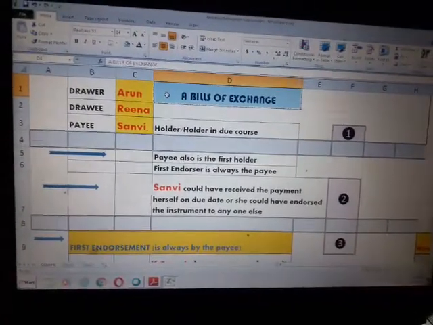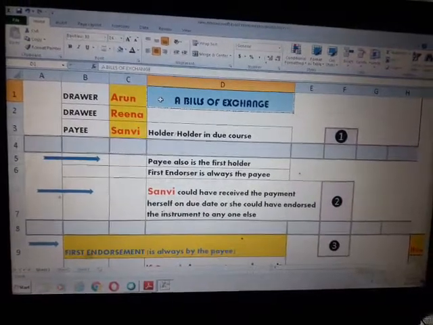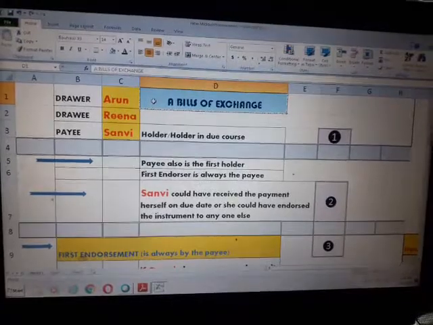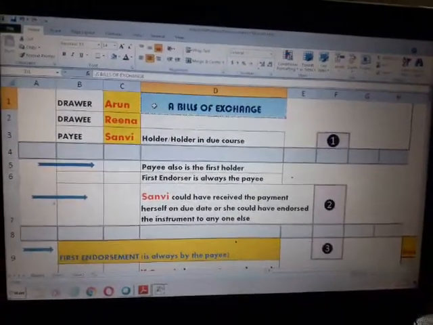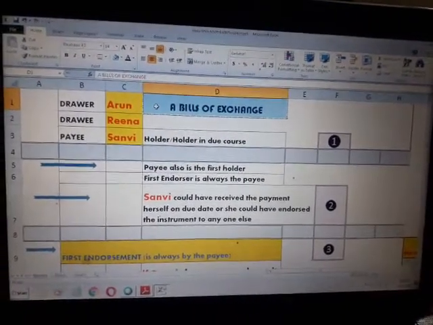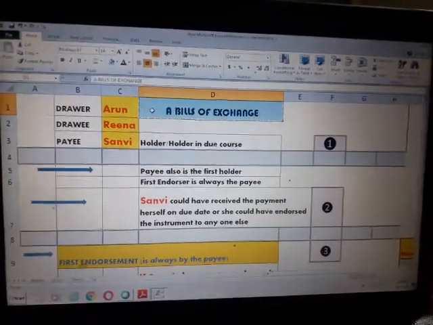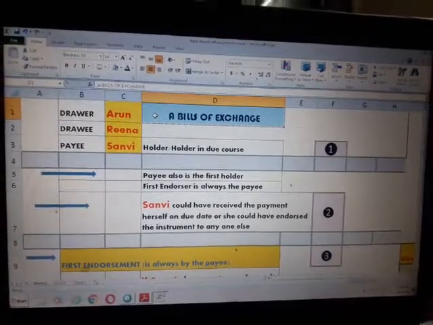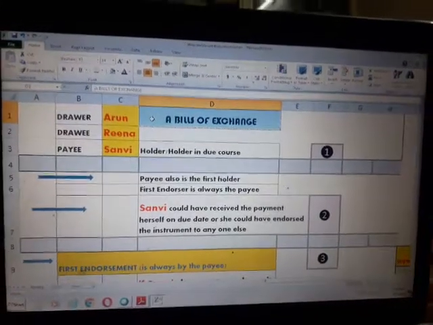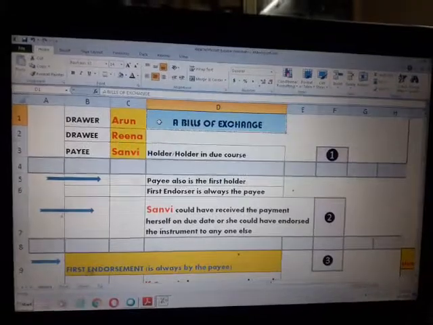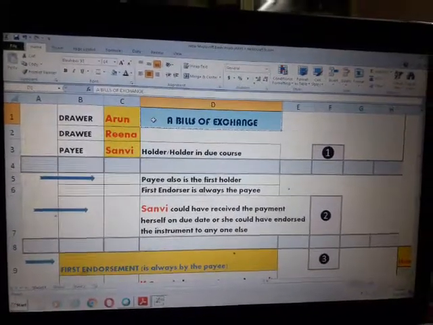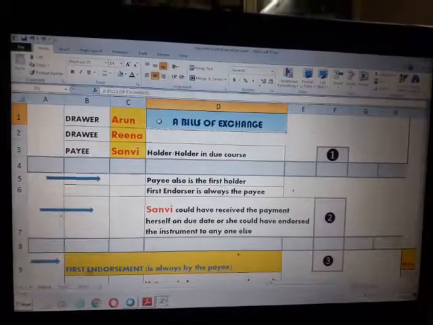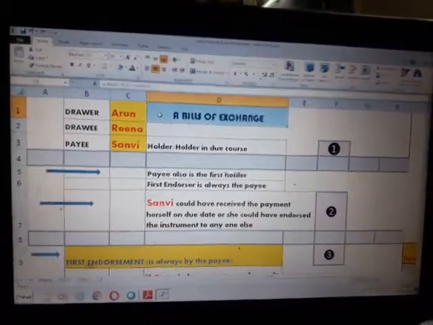Now let me tell you the concept of holder or holder in due course here. In this case, the payee is Sanvi, and the first holder of any bill of exchange is the payee itself. So Sanvi is the first holder, and if Sanvi, in addition to being a holder, has got this instrument for some valuable consideration, meaning drawer Arun has to pay some money to Sanvi.